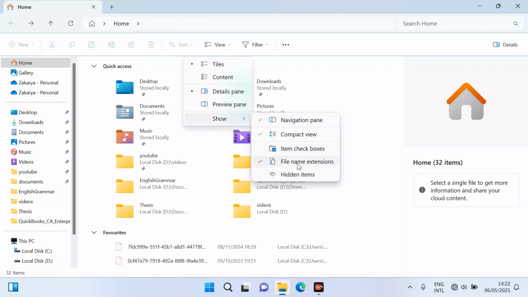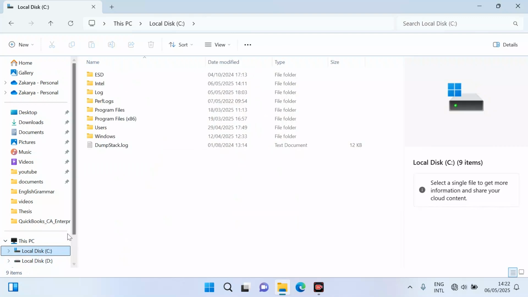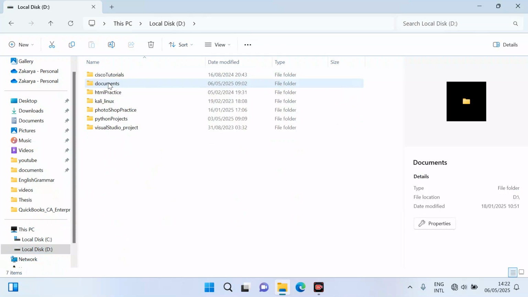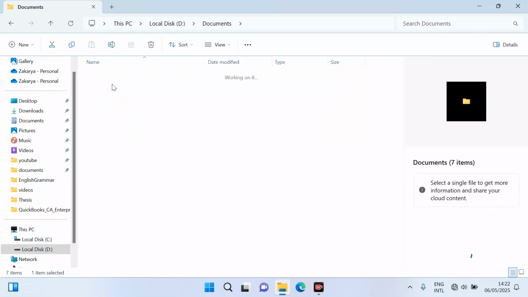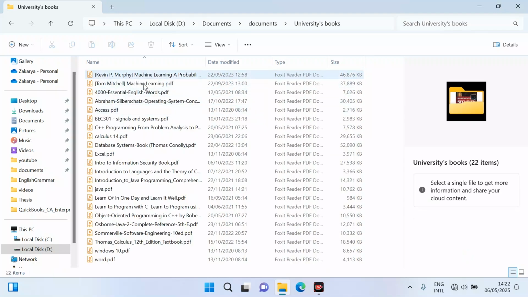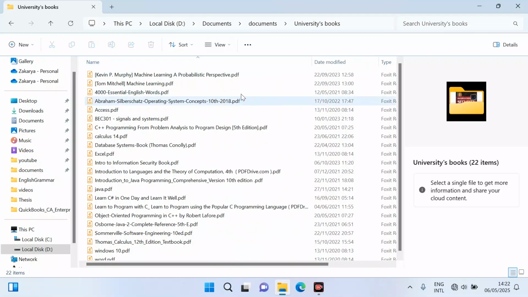And another option is this file name extension. Suppose I go here in this documents, you can see my documents. If I open this university books, and make it a little bigger, right now you can see here this is PDF.